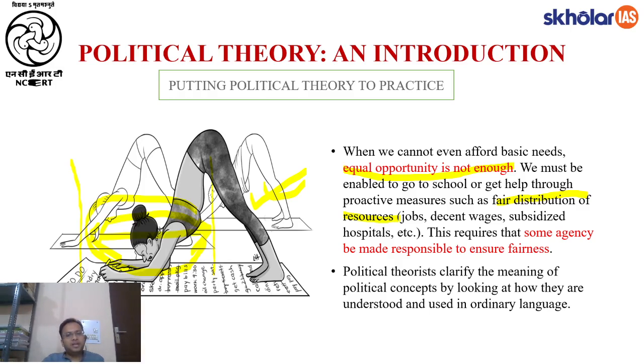I should not be penalized for the economic class of my parents, and that's where the requirement is felt that there should be some agency which is made responsible to ensure fairness, and this is fairness. We need to make up this gap. The gap between these two lines needs to be made up, and that is what is expected by the idea of fairness, right?